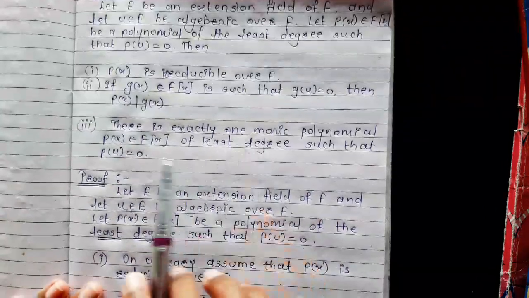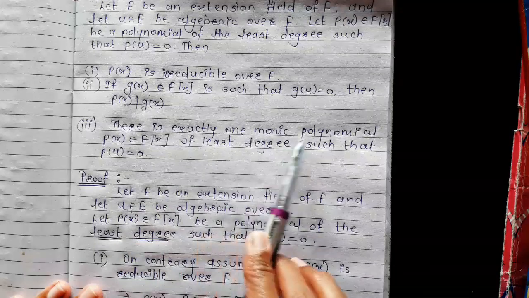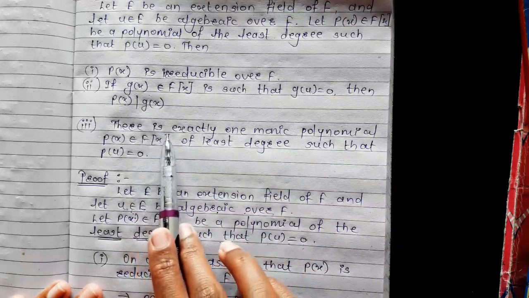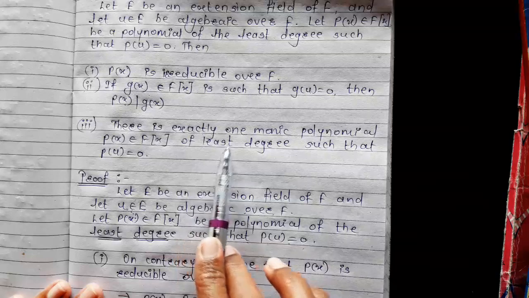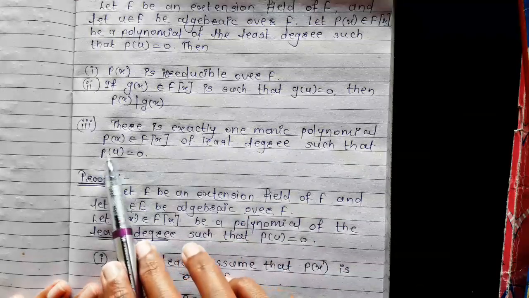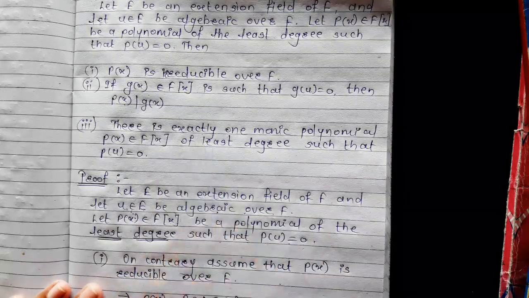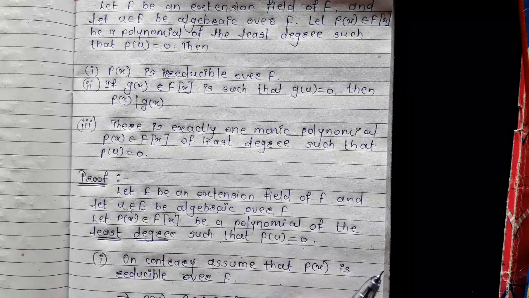And the third one is, there is exactly one monic polynomial P of x belonging to the polynomial ring F[x] of least degree such that P of u is equal to 0. So let us start the proof.